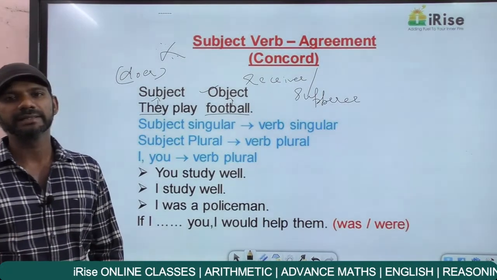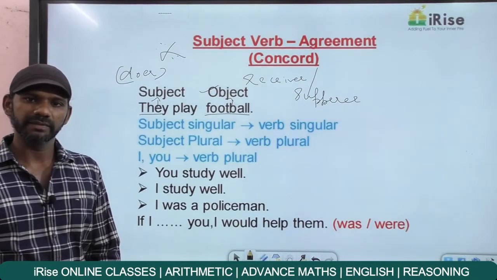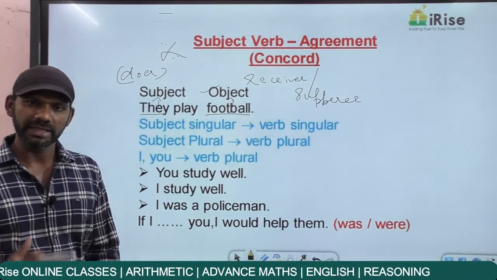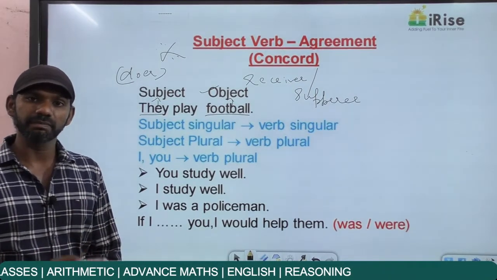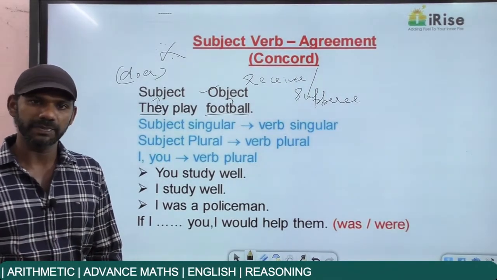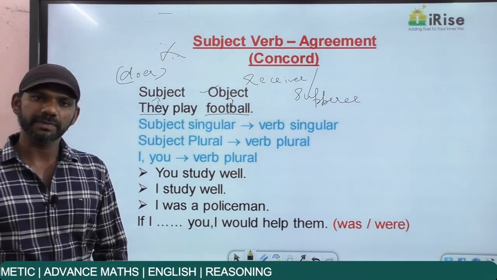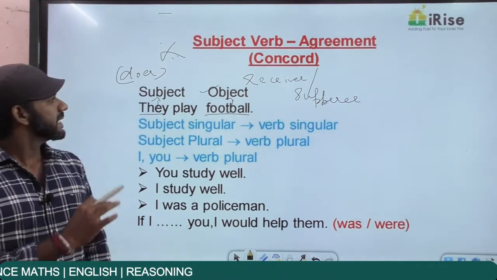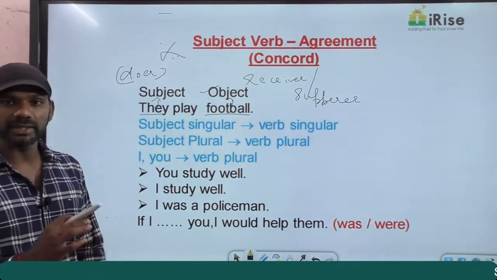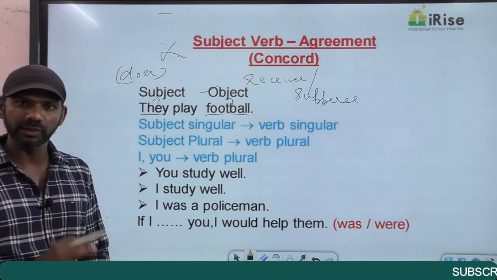And as I told you earlier, when you go for a question on grammar, whether it's sentence improvement or spotting error, first we need to focus on the concepts of this topic, because every sentence must contain a subject and a verb. And there is a relationship or agreement between the subject and the verb in a sentence. So this topic is all about that relationship between the subject and the verb.